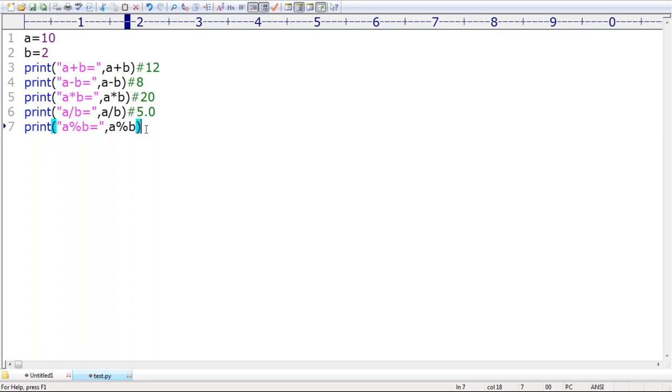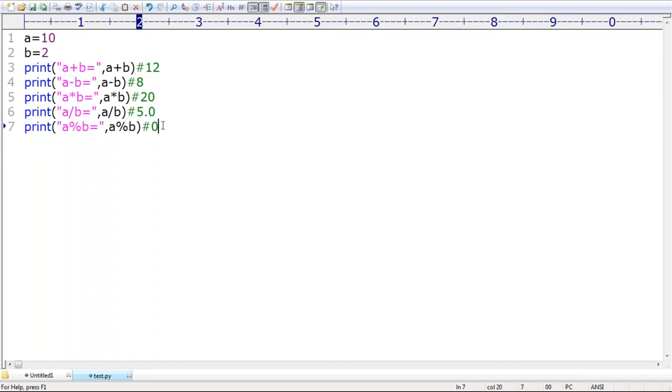Sir, if I take A percentage B, can you please tell what is the answer? If I divide 10 by 2, what about its value? A percentage B is nothing but 0, because if I divide 10 by 2, what is the remainder? The remainder is 0, sir. Percentage means modulo operator. Modulo operator means remainder. Remember that. By default we are going to get 0. Next, up to this let me cross check, and then we will talk about what is double star. After that, floor division, that part I will discuss.